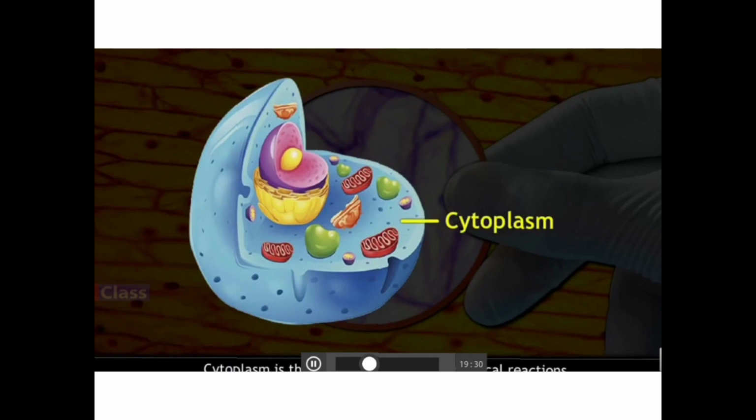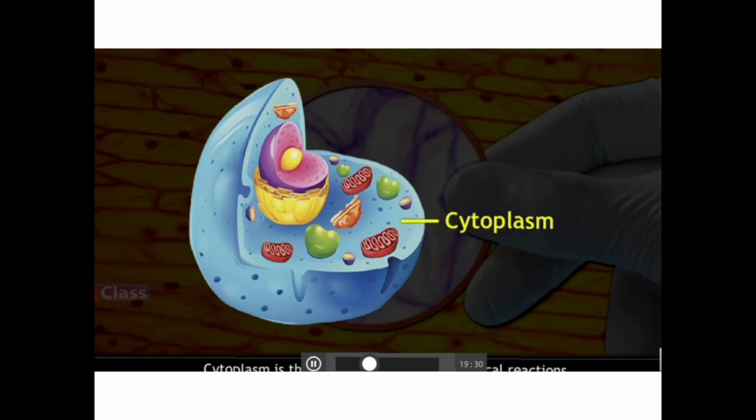And you can see all the different cell organelles: the nucleus is there, the mitochondria is there, the Golgi bodies are there. All are suspended in the cytoplasm. The cytoplasm is the medium of cellular chemical reactions.